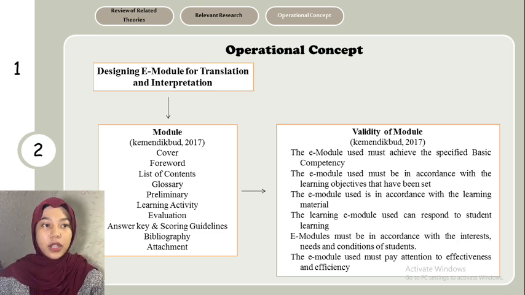Next is the validity of the e-module. From Kemendikbud 27, the e-module used must achieve the specific basic competency, and must be in accordance with the learning objectives that have been set. The e-module must be in accordance with the learning material, and can respond to student learning. The module must be in accordance with the interests, needs, and conditions of students. And last, the e-module used must pay attention to effectiveness and efficiency.